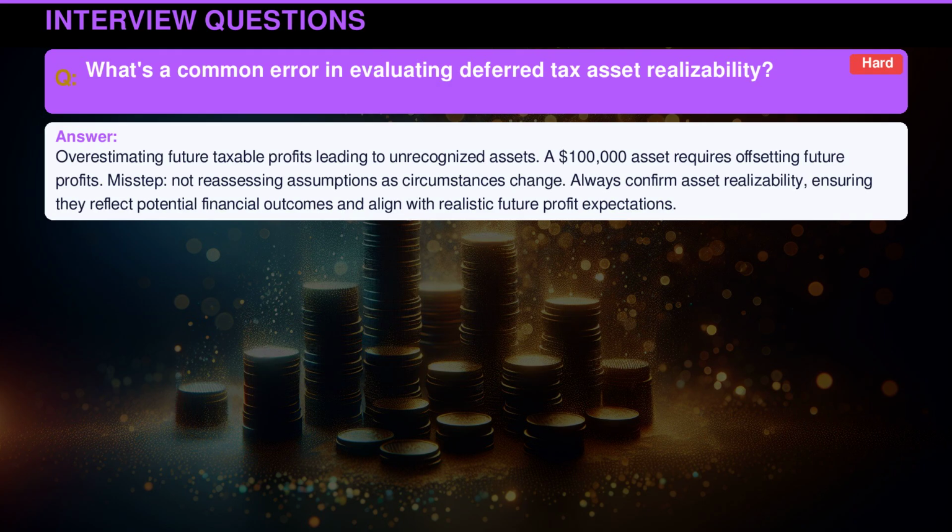Overestimating future taxable profits leading to unrecognized assets. A $100,000 asset requires offsetting future profits. Misstep: not reassessing assumptions as circumstances change. Always confirm asset realizability, ensuring they reflect potential financial outcomes and align with realistic future profit expectations.